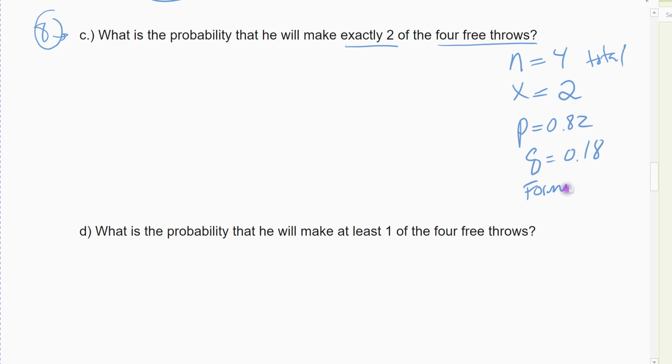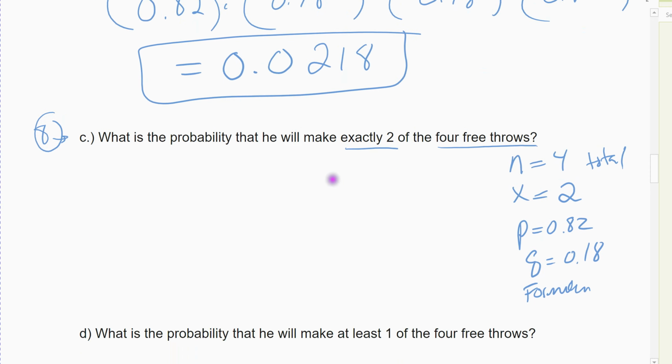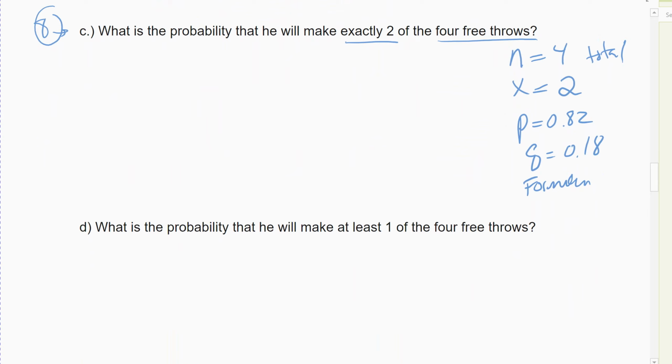So this one I want to use the formula, because it figures out how many cases there are. Actually, the probability of each case is the same, but the formula figures out how many cases. So the probability he makes 2 free throws in any order: combination of 4 choose 2, which tells me how many ways, times the probability of success, 0.82, to succeed twice, times the probability of not succeeding, which was 0.18.